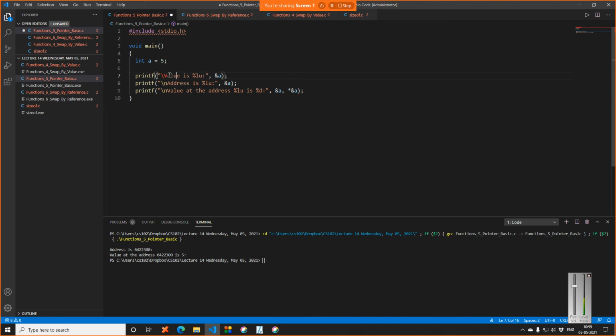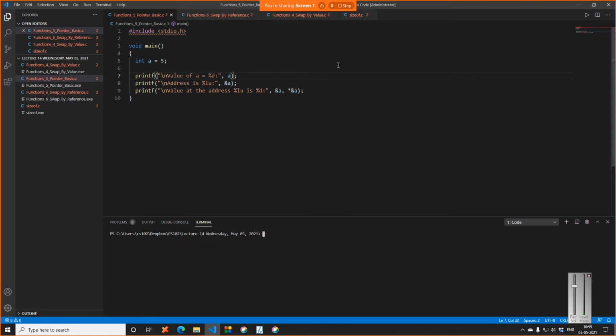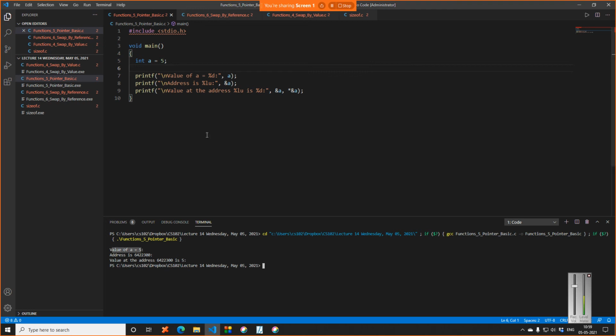So what we normally write is value of a is equal to %d, and I just print this. Let me execute this code again. So you can see value of a is 5.